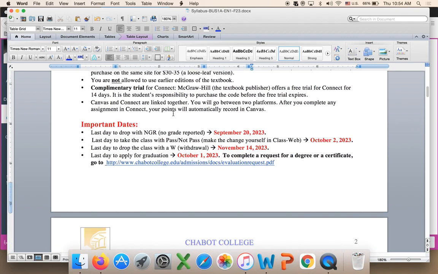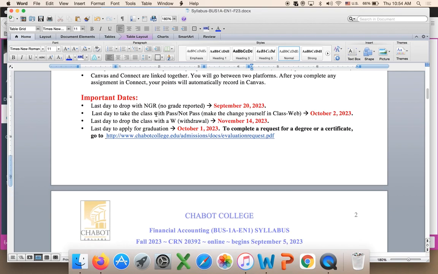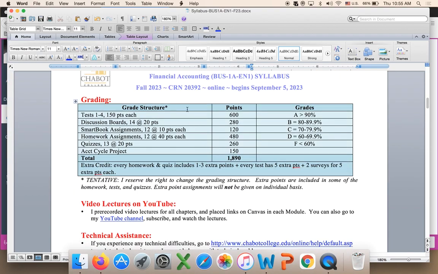I have all the important dates right here. Dates by which, if you decide to withdraw, the deadline for graduation. This is everything we're going to do in class. So this is the total points you're going to earn. I do not round up. These are basic points without extra credit.